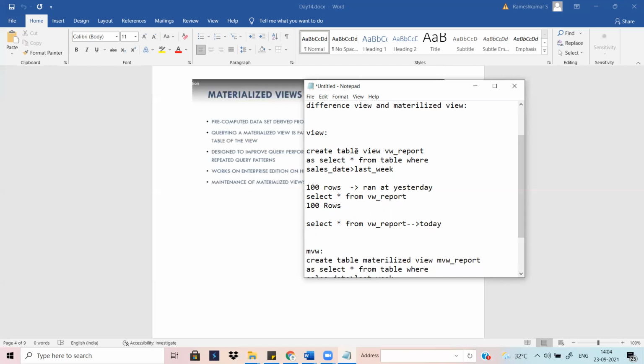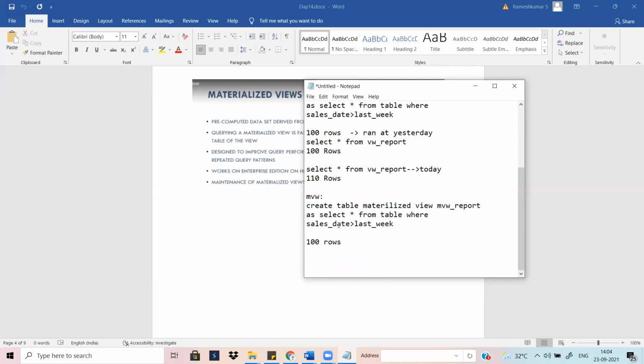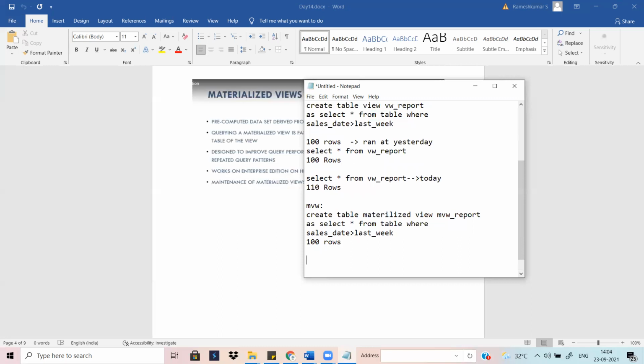So when we are running that query, what happened here? Today with some additional 10 records loaded, 110 rows are coming. But in the materialized view, the data changes don't happen frequently, so it is returning those 100 rows from yesterday.